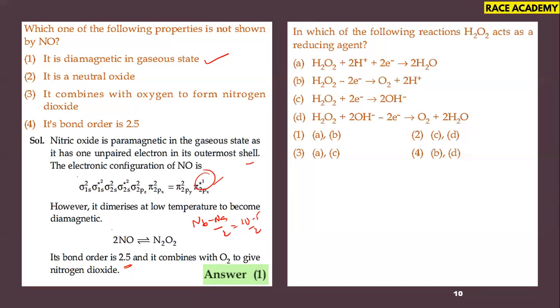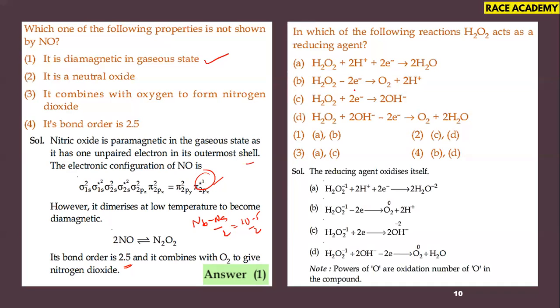Okay, so they are given different kinds of reactions. When it is acting as a reducing agent, hydrogen peroxide definitely undergoes oxidation. You can observe the reducing agent oxidizes. That means if you verify all the equations given, look at how the oxidation state of oxygen is changing. In the first option we have shown the electrons on the left side, in the second option on the right side, in the third option on the left side, and in the fourth equation on the right side.